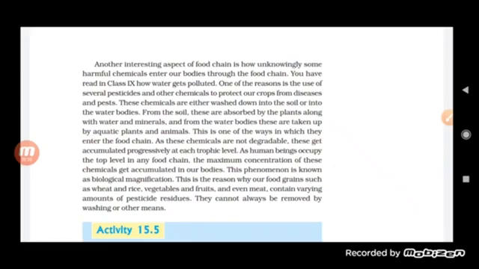Now it will be taken up by them and distributed from one food chain to the other, and the accumulation of these chemicals progressively increases at each trophic level, and the maximum concentration of the chemicals will be accumulated in the higher carnivore.